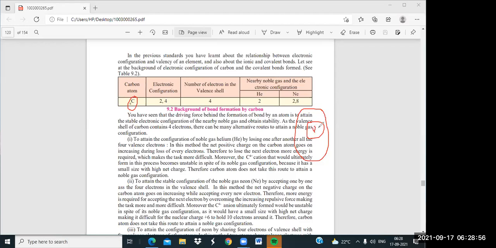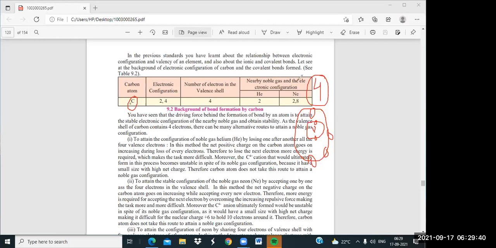Here the first shell holds only 2 electrons. Of the 6 electrons, the remaining 4 come in the second shell. You might remember that the capacity of the second shell to hold electrons is 8. So here there are only 4, and the valency of carbon is 4. That means, if you look at the electronic configuration, the number of electrons present in the outermost shell or orbit is called the valency. Okay, getting it?